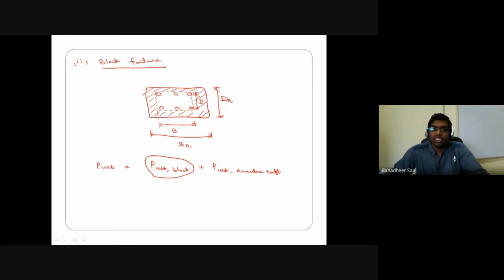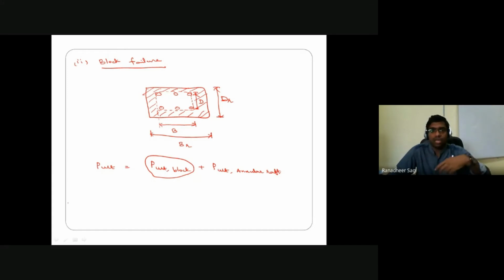There we have already discussed in detail how to estimate the ultimate load carrying capacity of that particular pile group where a block mode of failure is happening. In a similar way, we can still go ahead in calculating the ultimate load carrying capacity of your pile group where you have block mode of failure. And the other case is how to estimate the ultimate load carrying capacity of your annular raft.